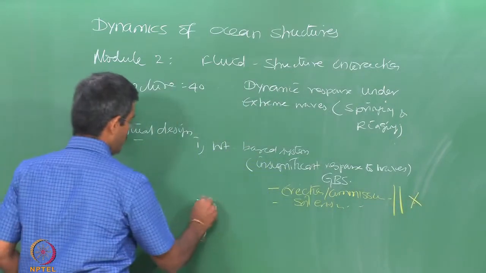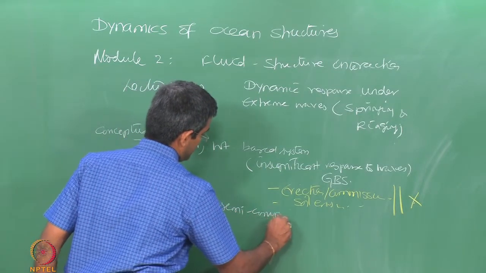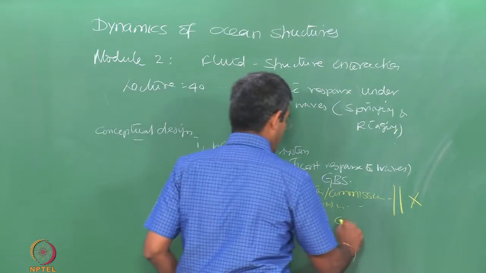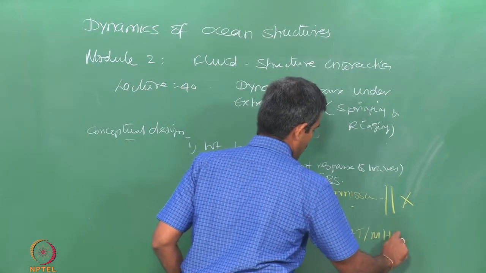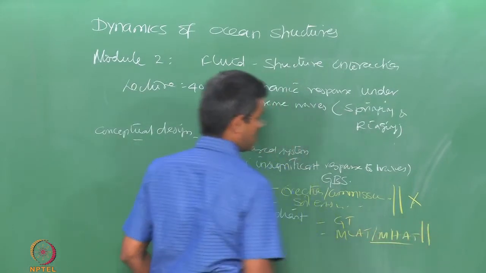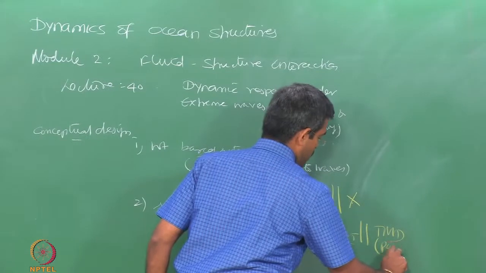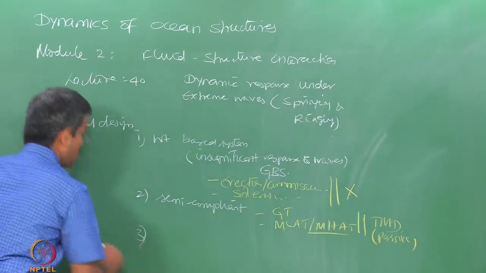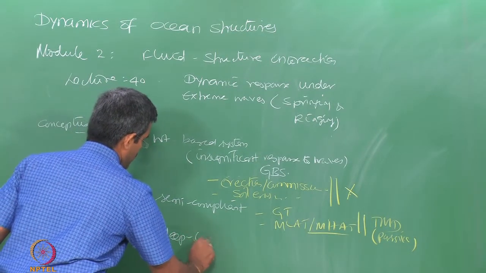Then it moved to medium water depths, where people have used semi compliant systems. Classical examples were guyed towers and multi-legged, multi-hinged articulated towers, but of course the deck had high responses and people have used response control mechanisms like TMD or passive dampers to control the responses. And then we moved on to the third conceptual development, deep waters, which were meant for compliant systems.